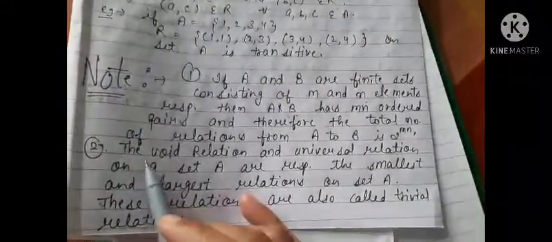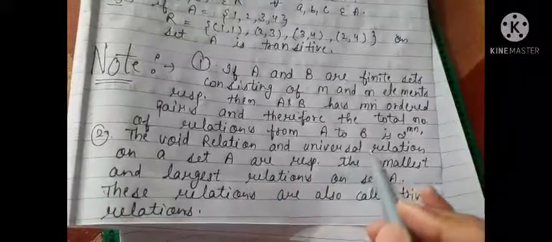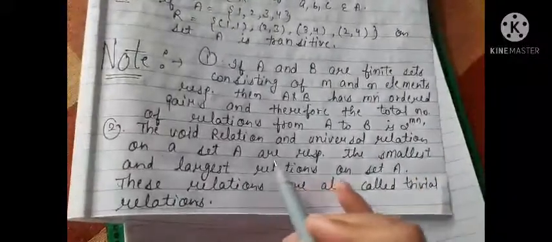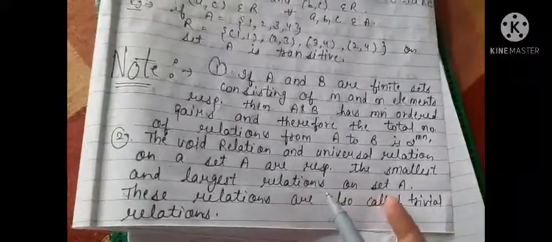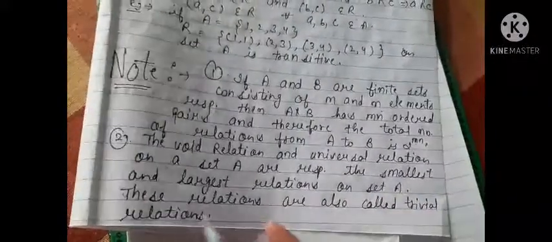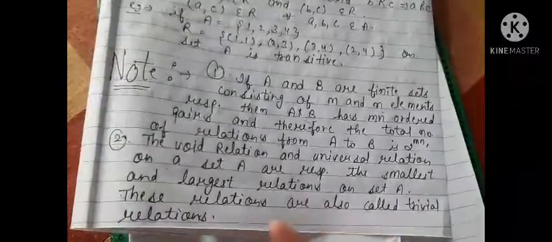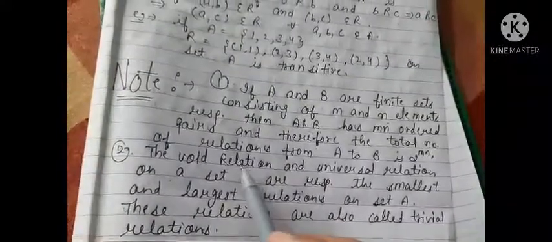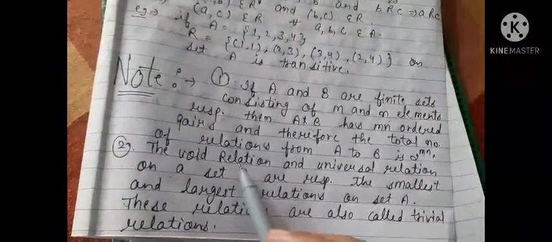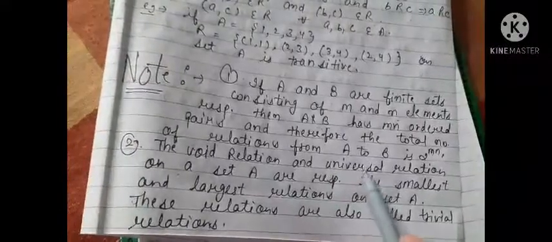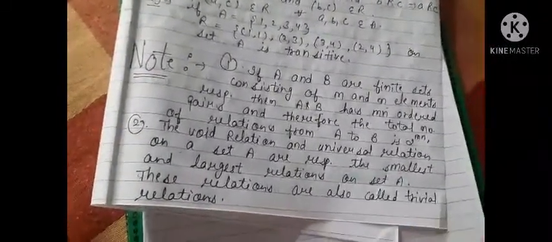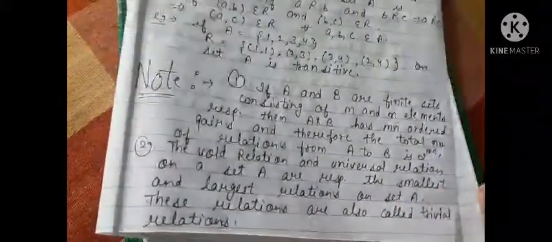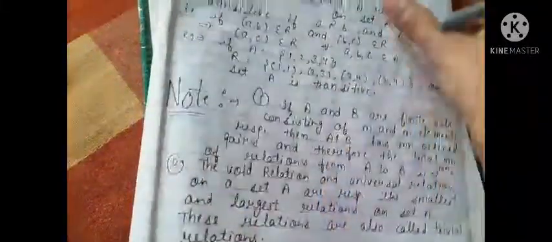Now next point is the void relation and the universal relation on a set A are respectively the smallest and largest relations on set A. These relations are also called trivial relations. Void relation means the smallest relation. Universal means the largest relation, and these relations are called trivial relations, right?